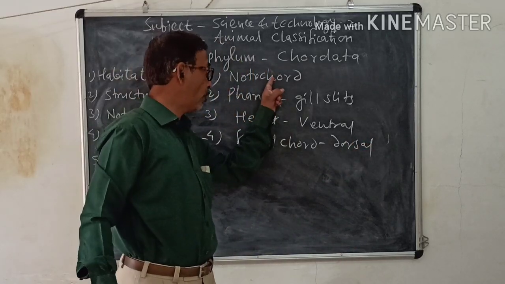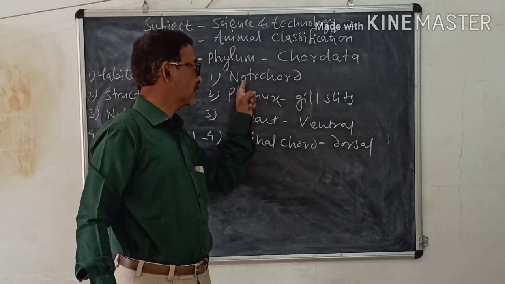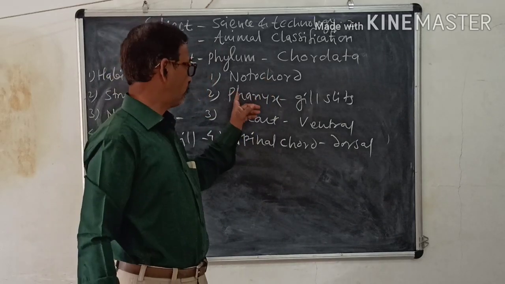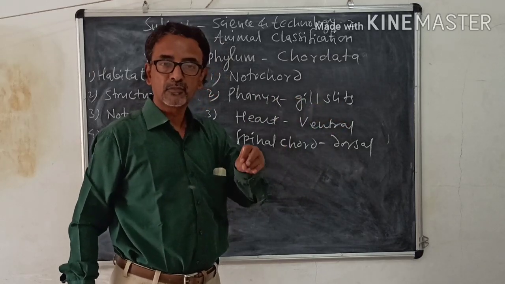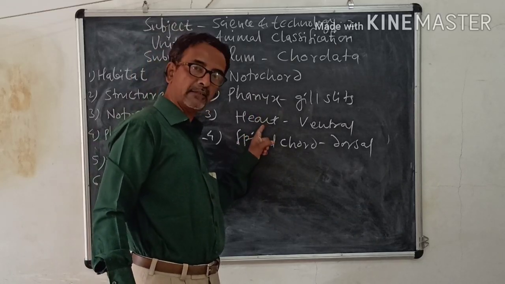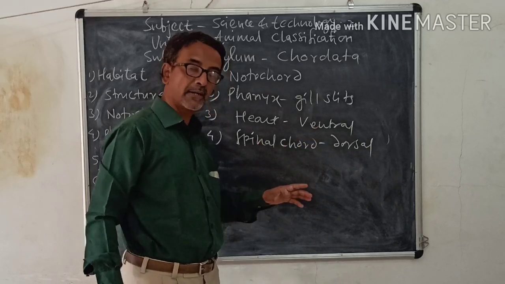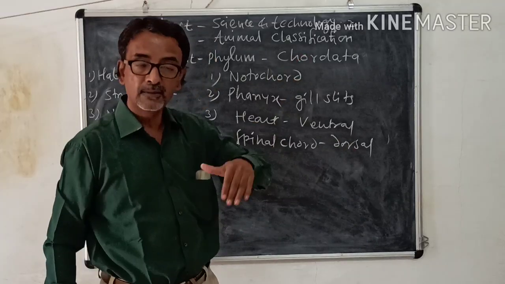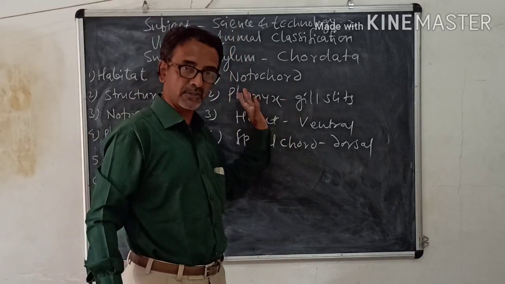So these are the four characteristics of phylum Chordata: notochord during some developmental stages, pharynx perforated by gill slits, heart on the ventral side, and a long tubular spinal cord on the dorsal side. And this phylum Chordata is again subdivided into three subphyla.